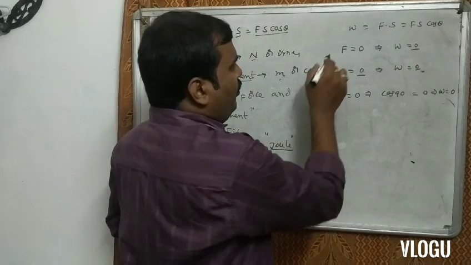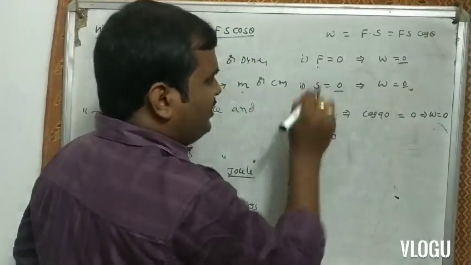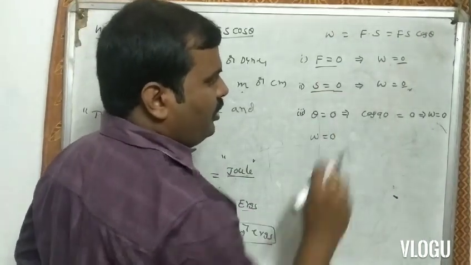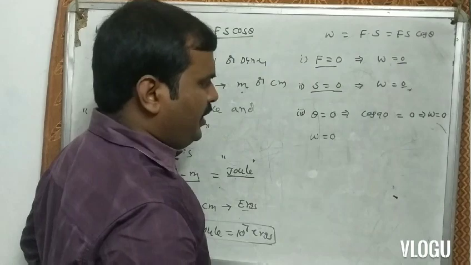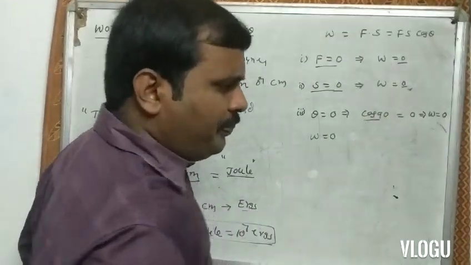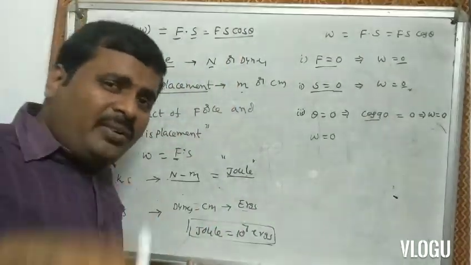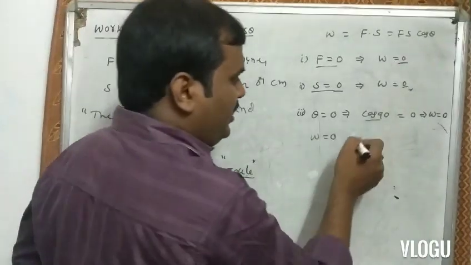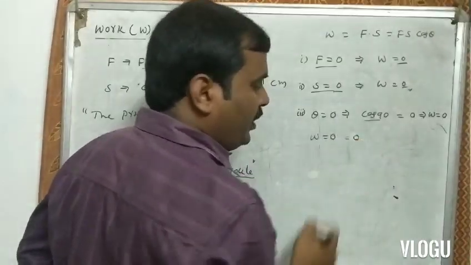In nature, there are only three situations where work is 0. First condition F is 0, second condition S is equal to 0, third condition theta is equal to 90. For example, in this case, an electron revolves around the nucleus. At that condition, the work is 0.